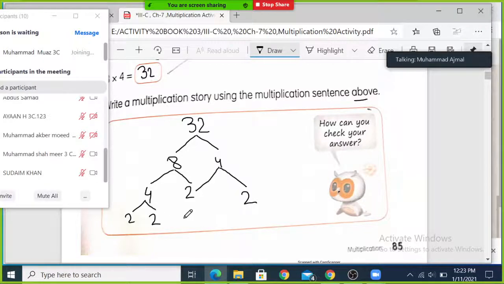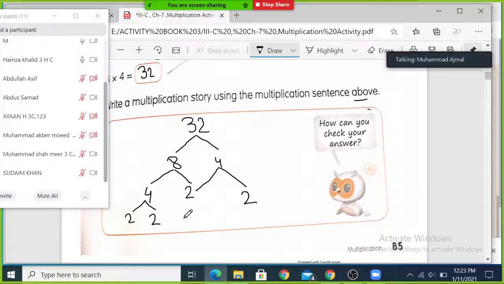So I hope all of you have understood how we make the multiplication sentence. Abdullah Nabi, where are you? Write a multiplication story using the number 32, and you all copy it in your activity book.